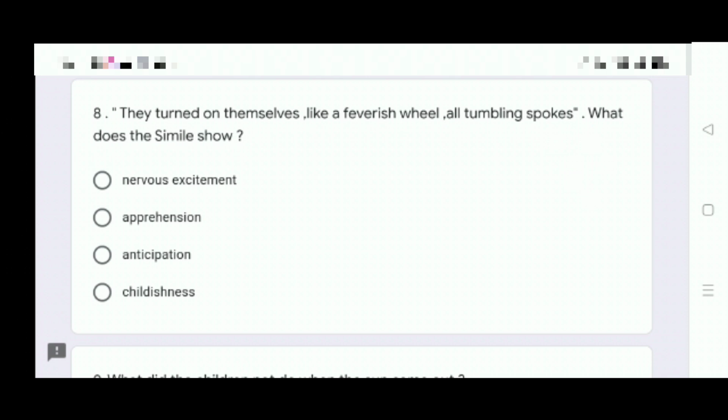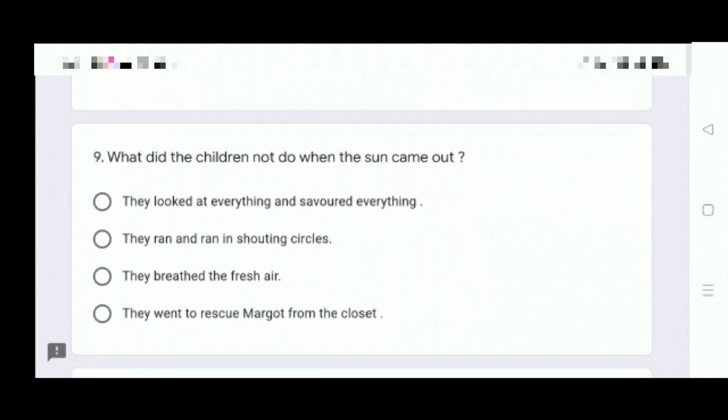What does the simile show? The most appropriate response here is nervous excitement. Next, 9. What did the children not do when the sun came out?